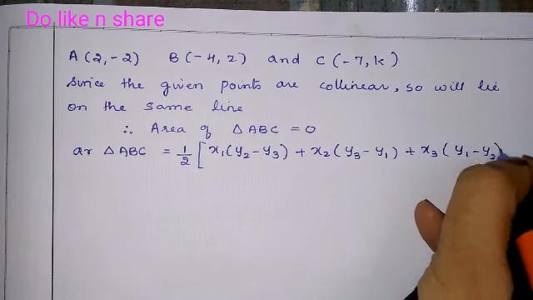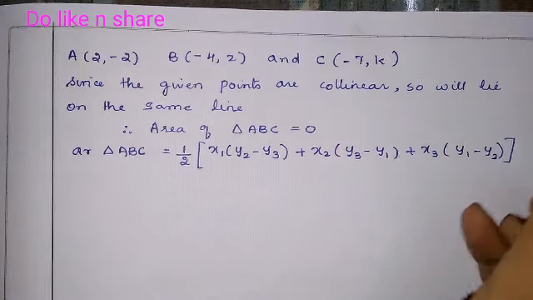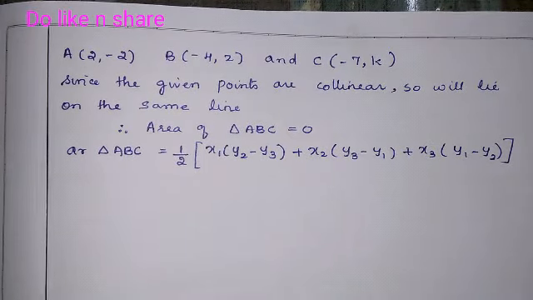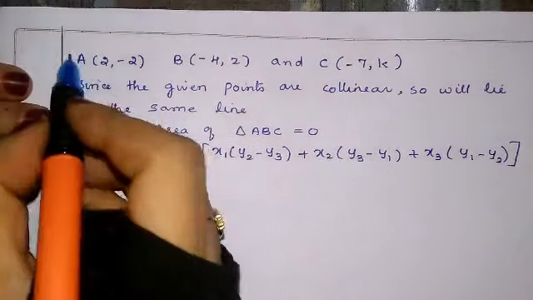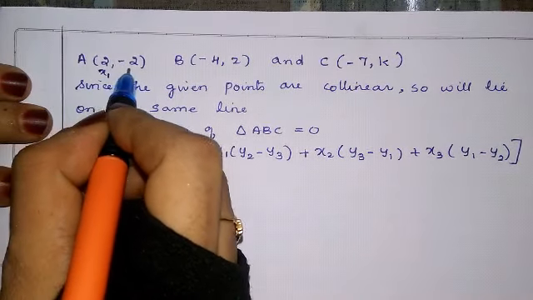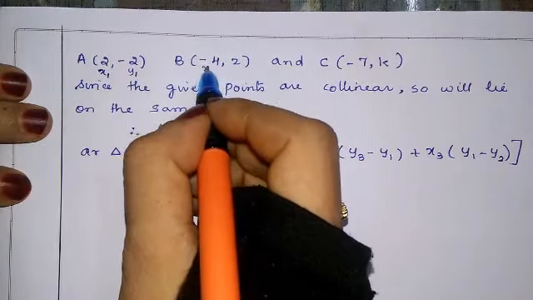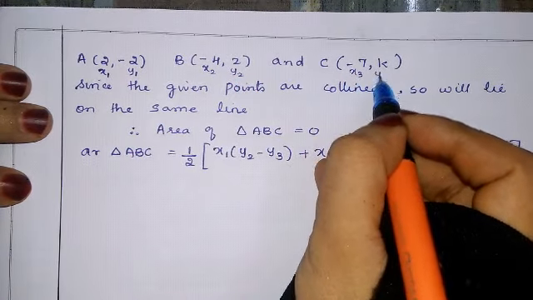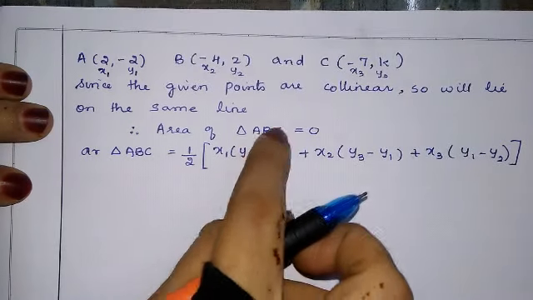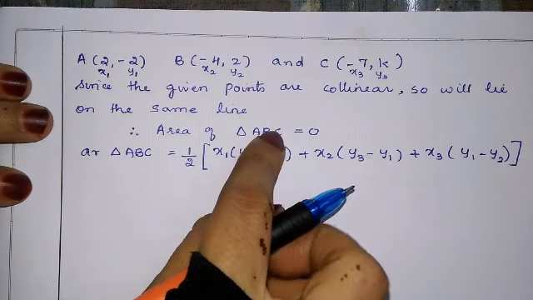If you are not perfect in the formula, then you cannot solve this problem. Let us mention the first point as x1, y1, the second point x2, y2 and the third point x3, y3. Now the area of the triangle we have taken as 0.